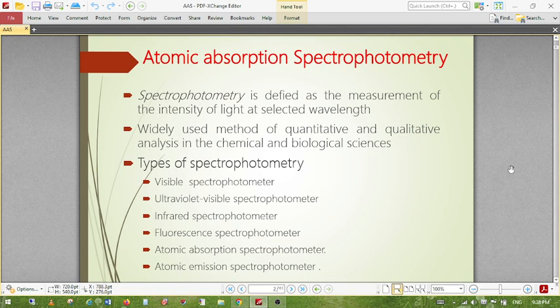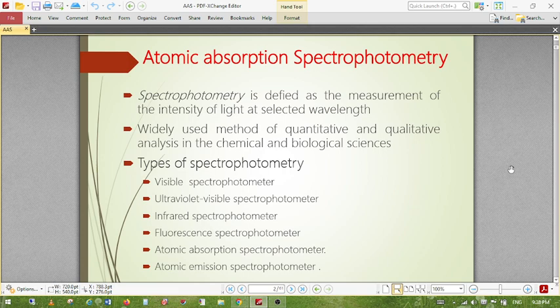For example, sodium can absorb only 589 nanometer wavelength. So we have to choose 589 so that we can detect sodium. Similarly, for every individual atom or metal, we have to use a particular wavelength of light for its detection.